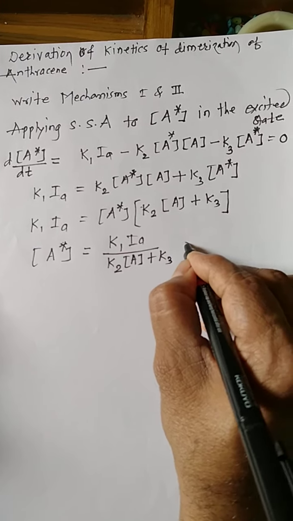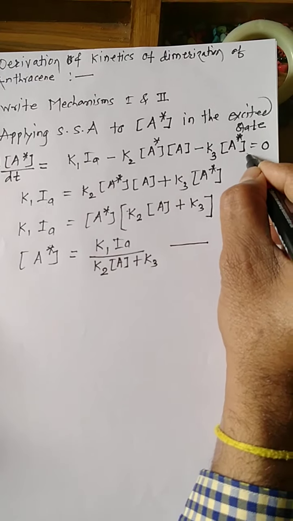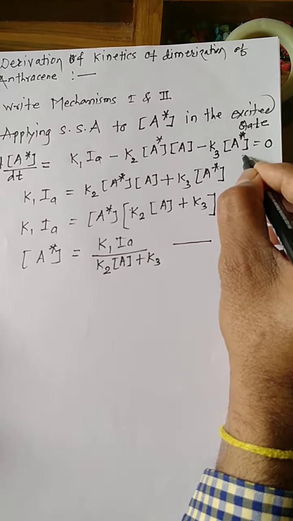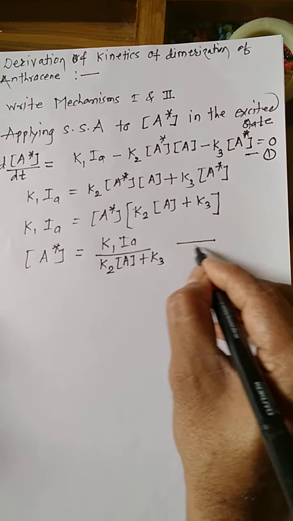Suppose the earlier equation is equation 1, and this is equation 2.